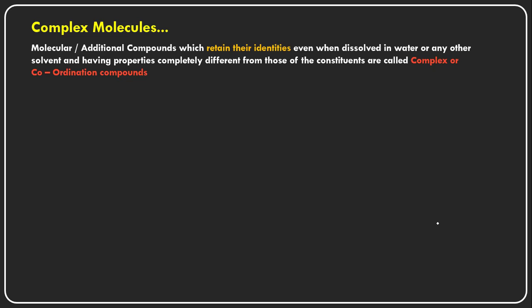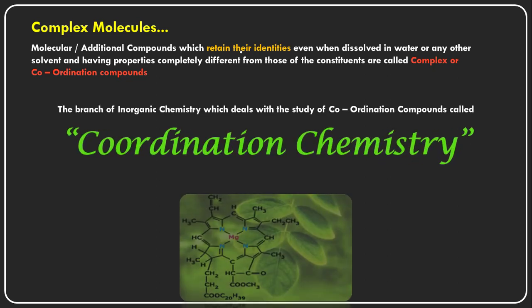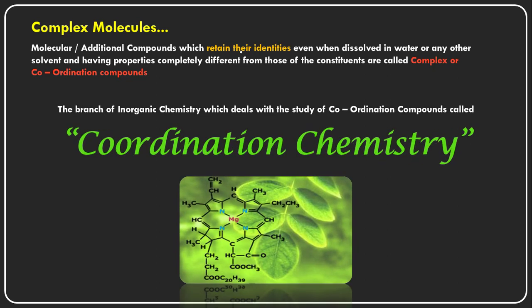So these are called complex molecules or coordination compounds. But when they dissolve in water or any solvent, they retain their identities.